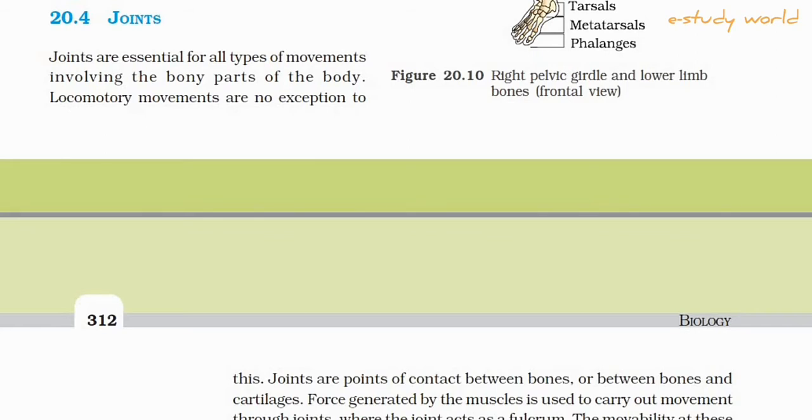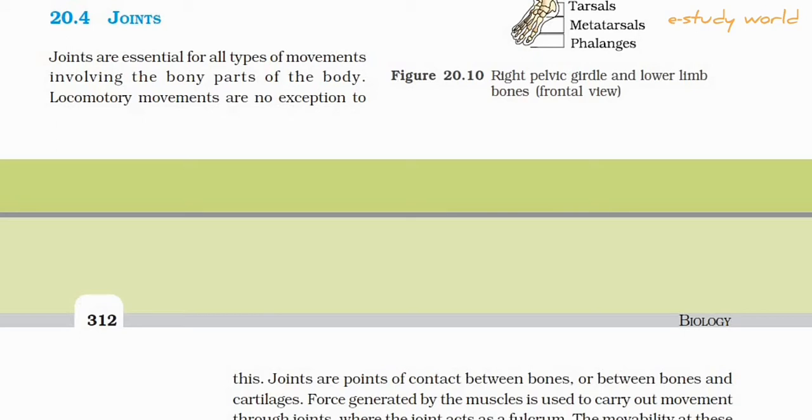Joints. What is a joint, how does it work, and what types of joints are there? A joint is the articulation between two or more than two bones. Joints can be fibrous, cartilaginous and synovial.